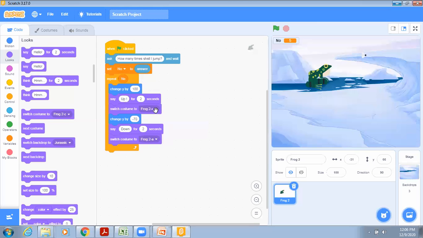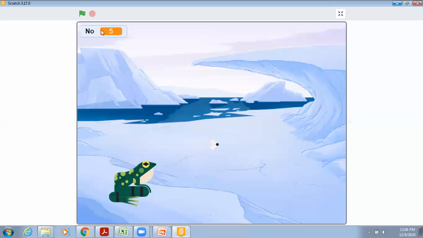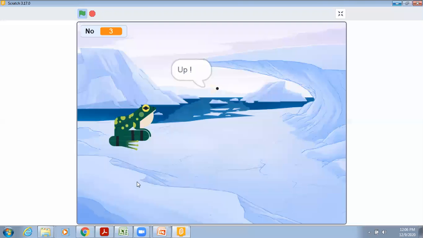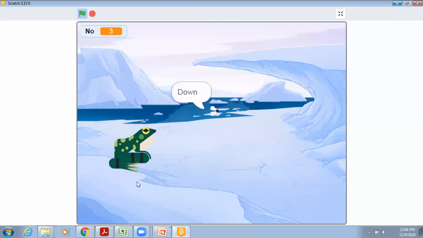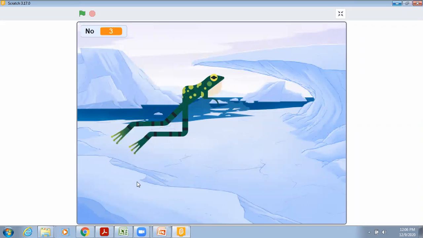So let's change the costume a little bit. We make this A and this will become C. Now let's try. Three times only. Now when it is going up, the costume is getting changed, but when it is coming down, again the costume is getting changed.